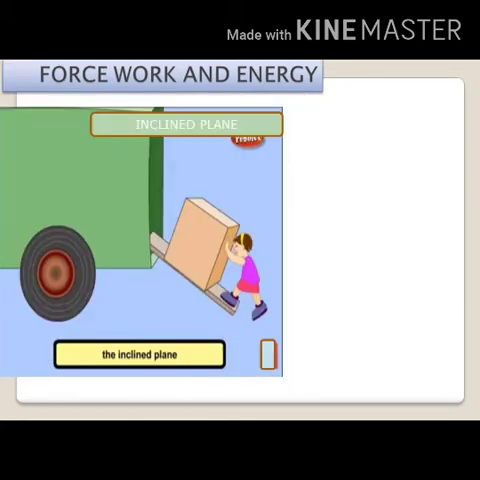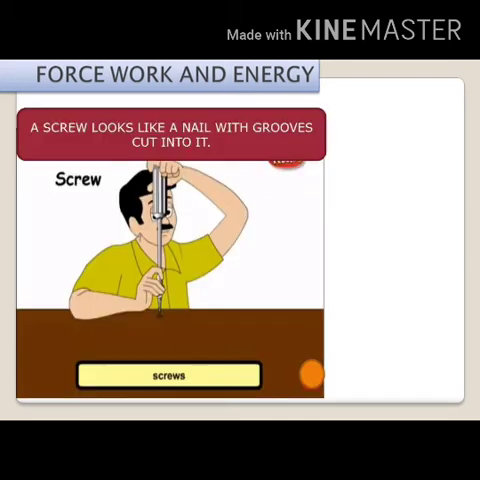Inclined plane. An inclined plane is a slope used to move heavy objects to a height easily. Heavy cartons are loaded onto a truck by pushing them up on an inclined wooden plank. Ramp, slanted road and slides are examples of inclined plane.